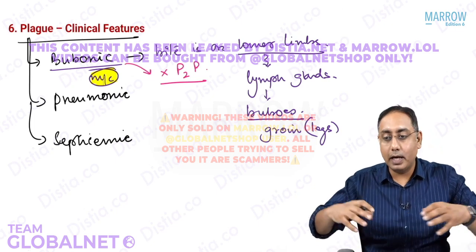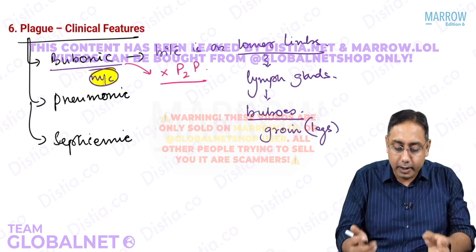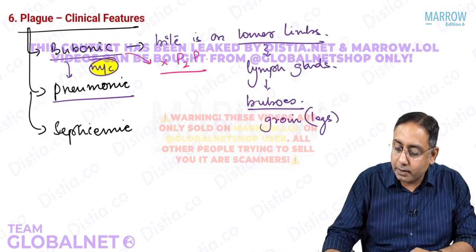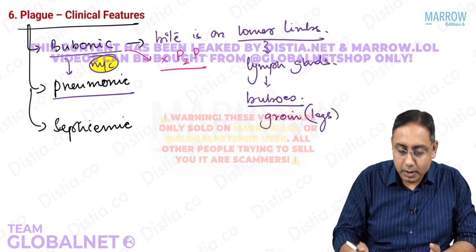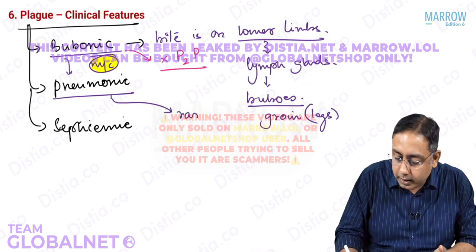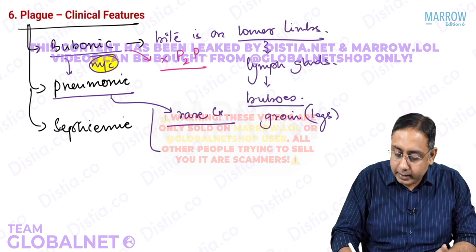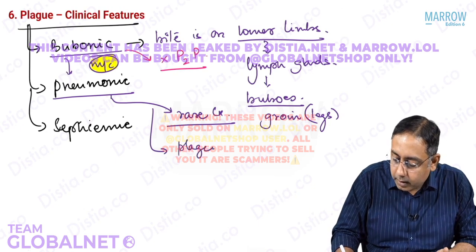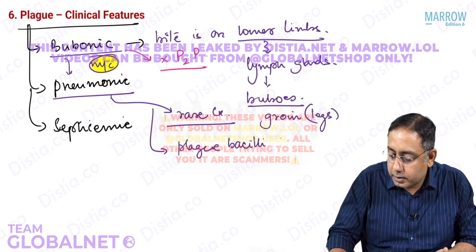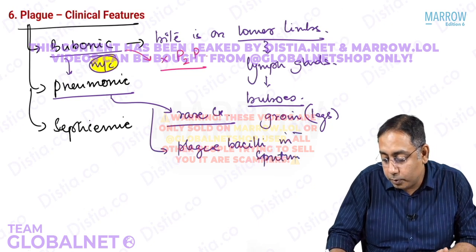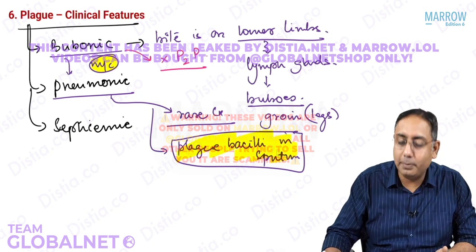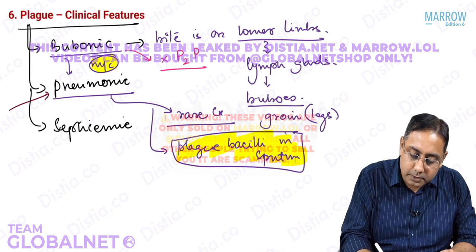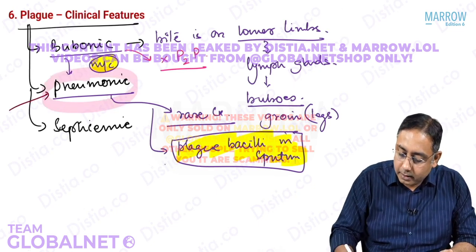Sometimes the bubonic plague may have too much plague bacilli inside the body, so that it may land up into a complication called pneumonic plague. Usually pneumonic plague is a very severe type of plague. It is a rare complicated type of plague. In this, there are plague bacilli within the sputum also. Now if the plague bacilli are there in the sputum, don't you think that the plague can actually be transmitted? So pneumonic plague is the one which can be transmitted. So this is most hazardous. Pneumonic plague may transmit.